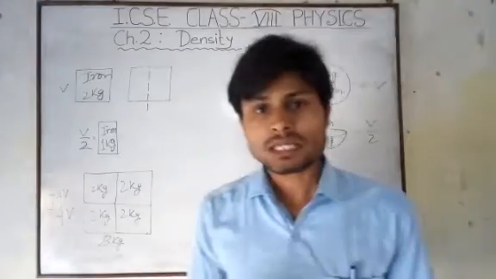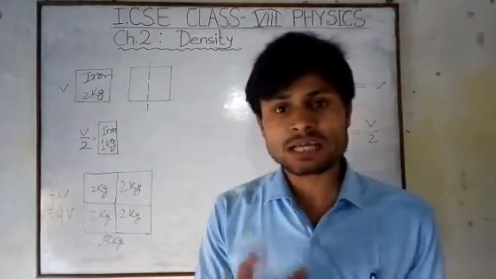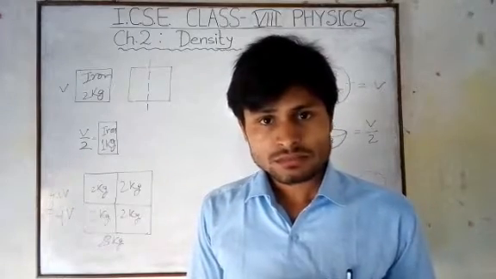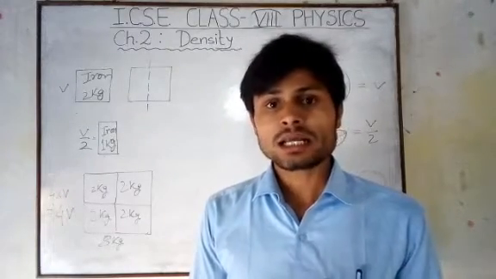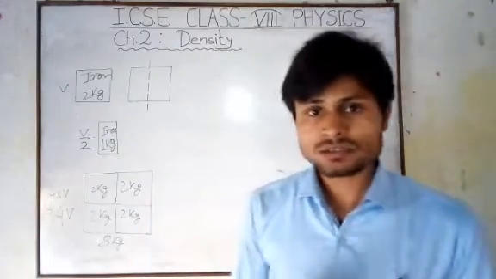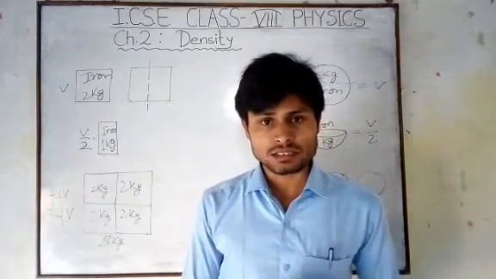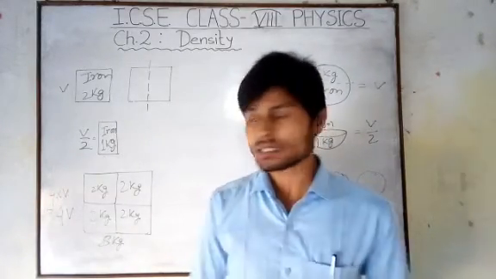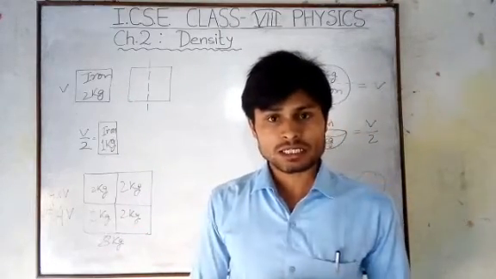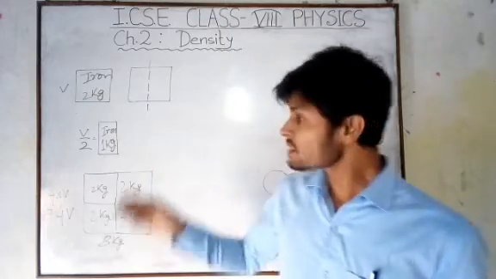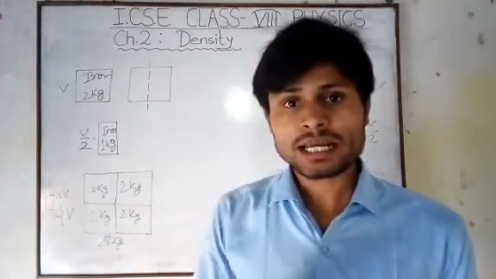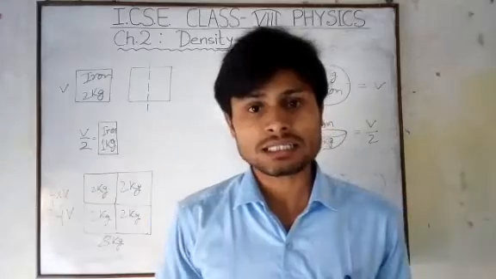So that means if we take the same kind of substance, here it is iron, and we change the volume, then its mass changes. In other words, if I change the mass, then its volume changes. During this change there is a special physical characteristic of the substance which remains constant. That constant is related to the volume and mass of the substance, and that physical characteristic is called the density of the substance.